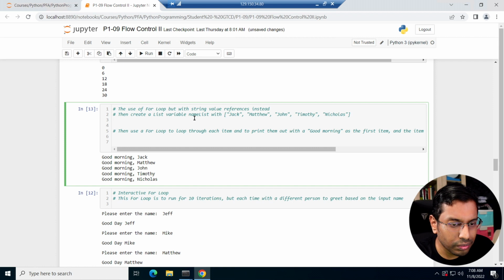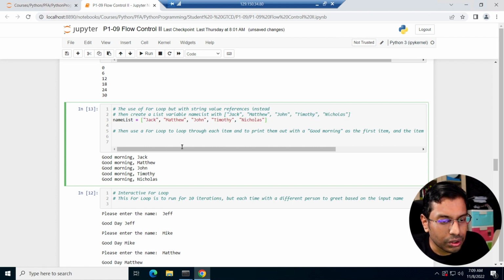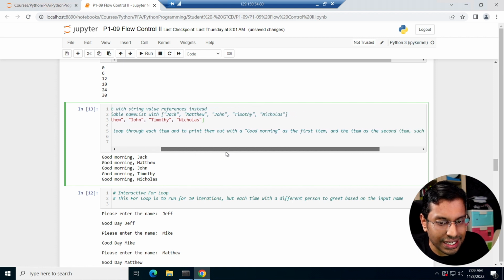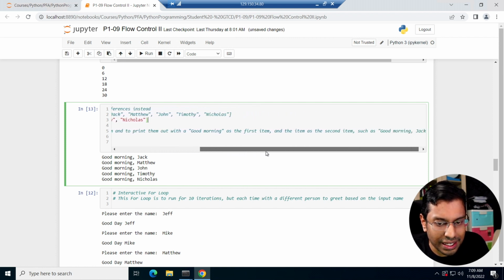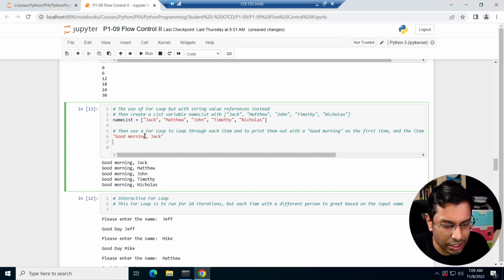The for loop can also be used with string references. Let's create a name list with these names: Jack, Matthew, John, Timothy, and Nicholas. Then use a for loop to loop through each item and print out good morning as the first item and the name as the second item, such as good morning Jack. This allows you to use a for loop instead of typing manually good morning Jack, and then doing the next one.